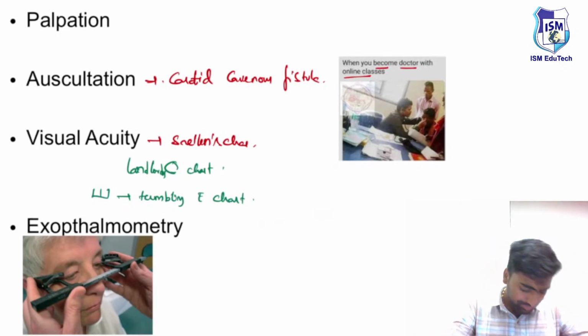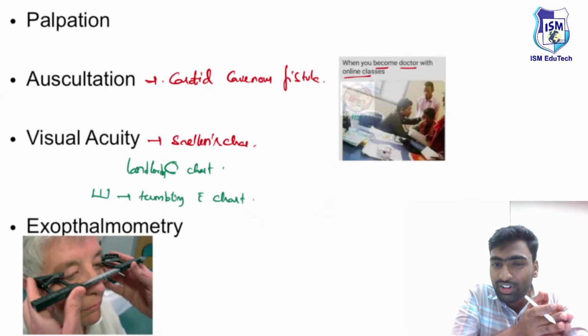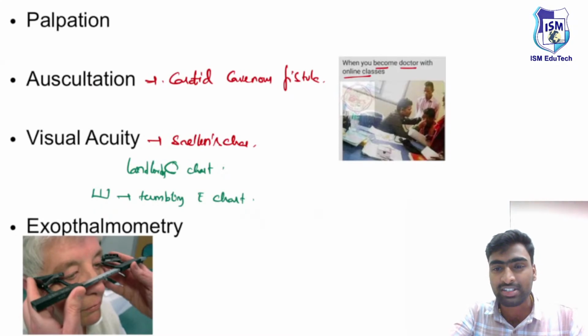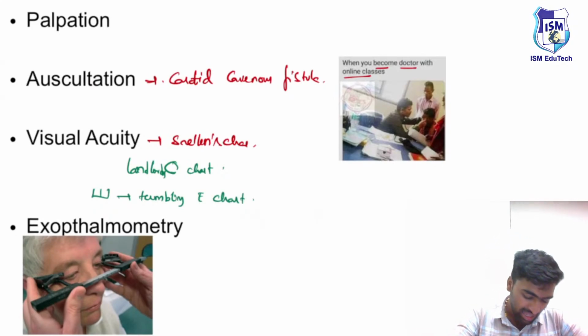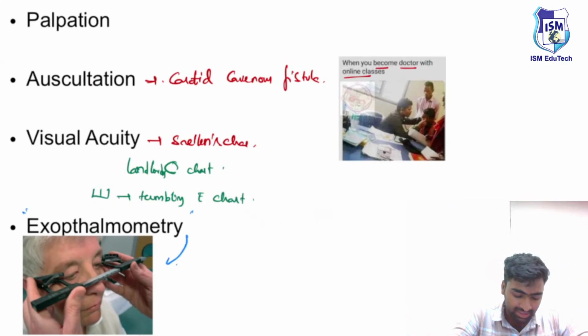With this understanding, we got the nature of the onset, we got some history, we did some local examinations and some physical examinations. Now we need to confirm whether there is a presence of proptosis with some instruments. For this we'll use instruments known as exophthalmometric instruments. For example, the instrument being used here is known as Hertel's exophthalmometer, right?